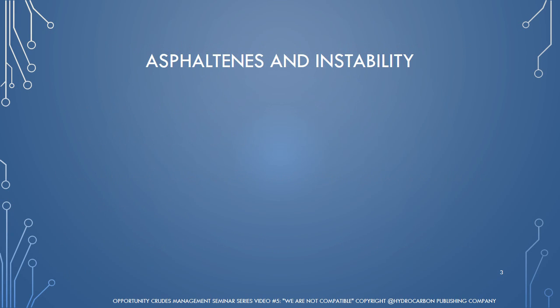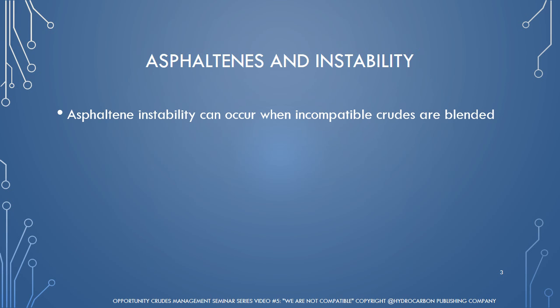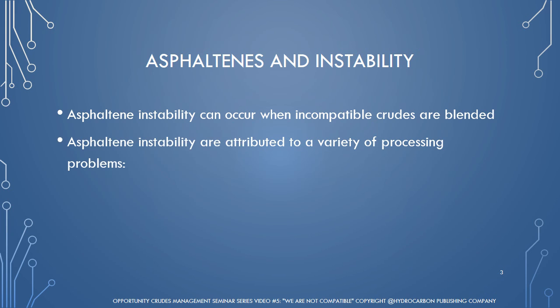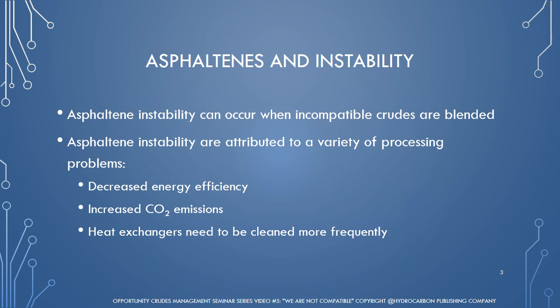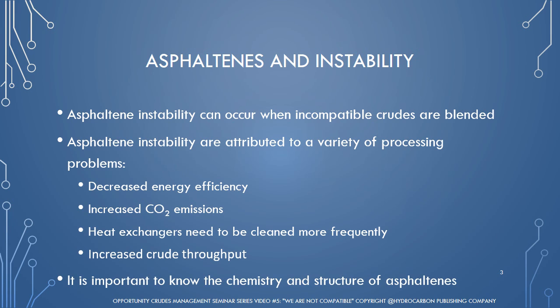As a result of crude incompatibility, asphaltene instability may occur. Asphaltene instability has been attributed to numerous issues in the refinery, including decreased energy efficiency, increased carbon dioxide emissions, a higher frequency where heat exchangers need to be cleaned, and increased crude throughput. In order to prevent these problems, it is important to know the chemistry and structure of asphaltenes.